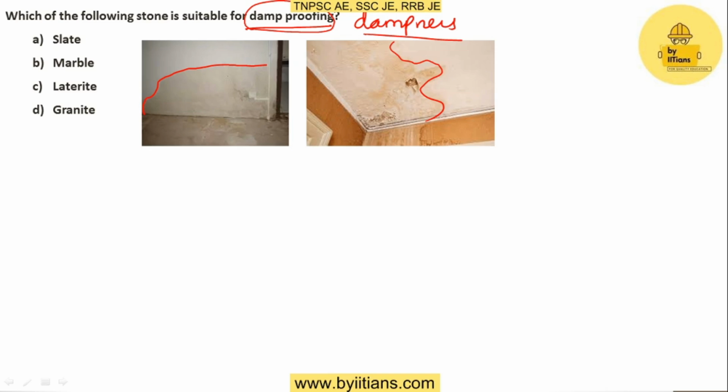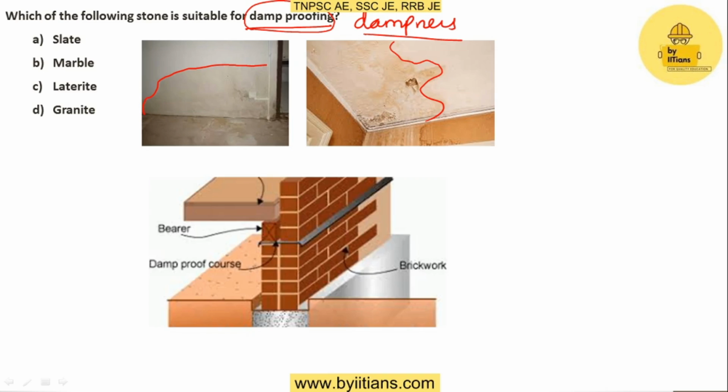For that purpose we provide a damp proof course in the building. For example, if water is traveling from the ground and you provide a damp proof course here, this will restrict the further movement of water.